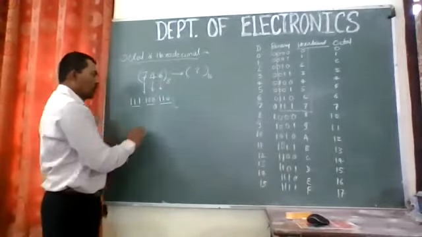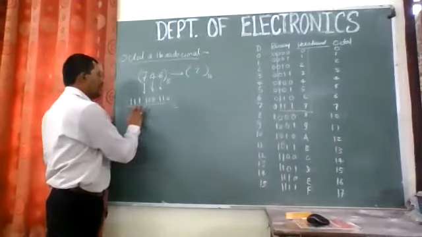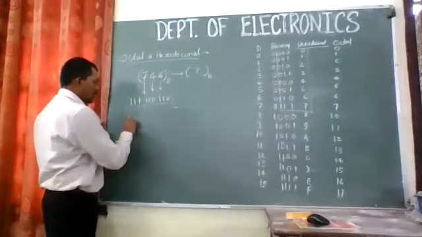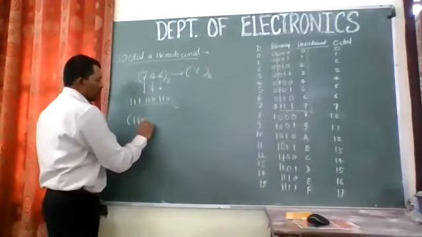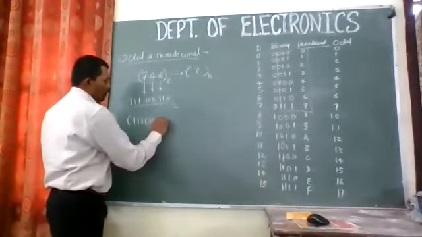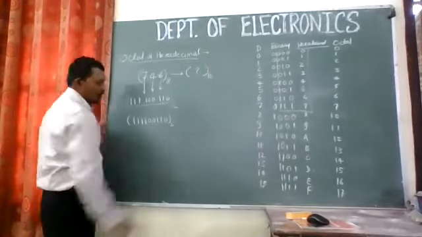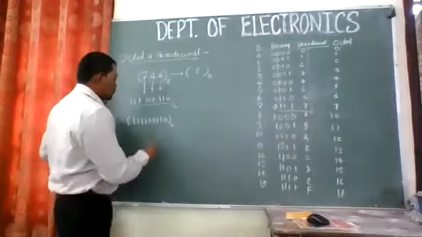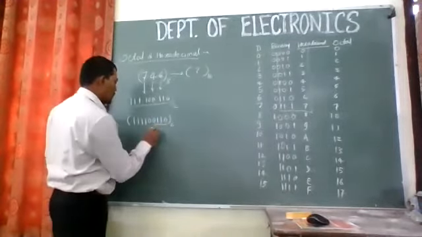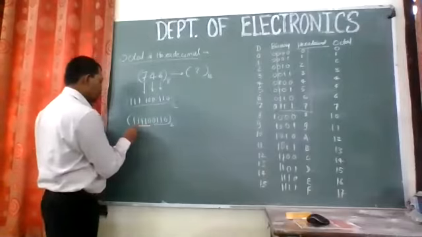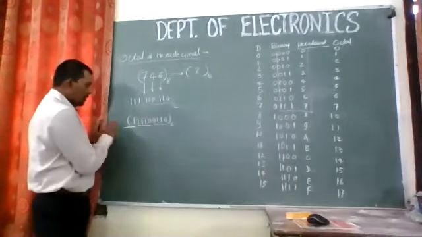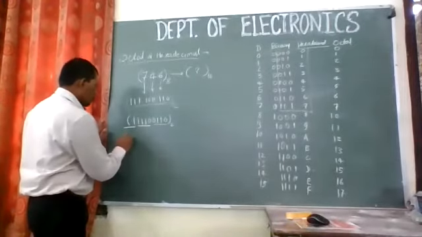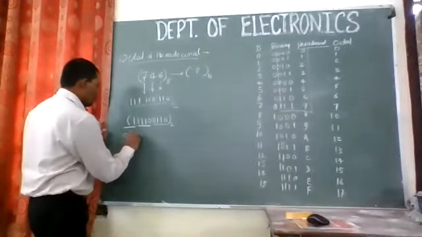Now what we have to do is make groups of 4 bits. The binary number is 111, 100, 110. Now make a group of 4 bits at a time. This is one group of 4, this is another group of 4, and this is only 1. So lastly only 1 is remaining, and I will add 0s over there. So the number is 0001.